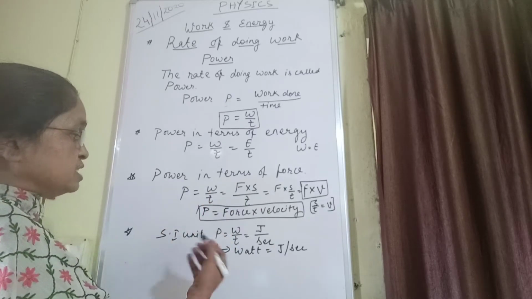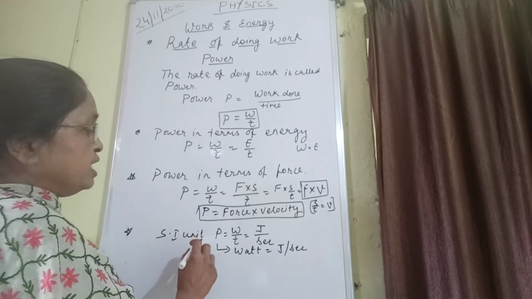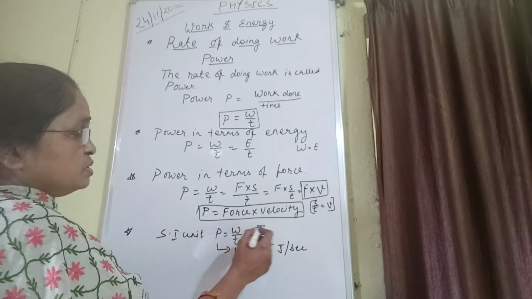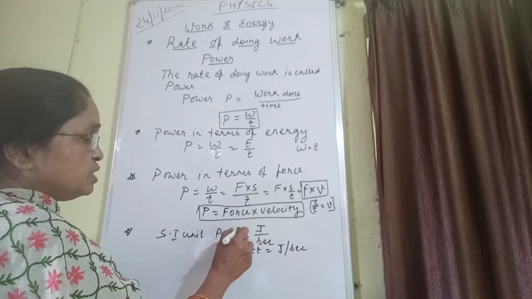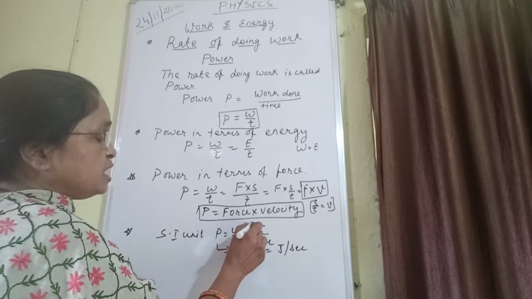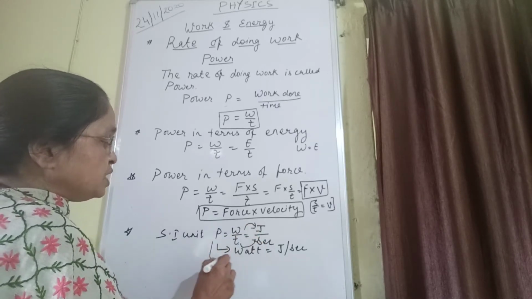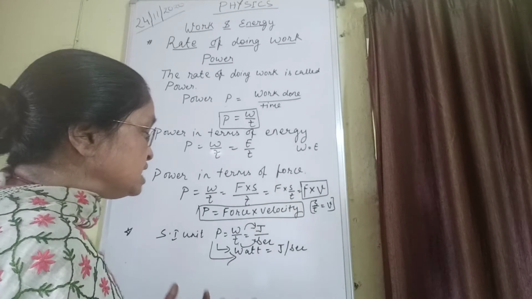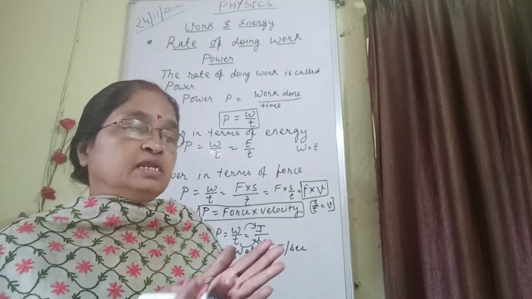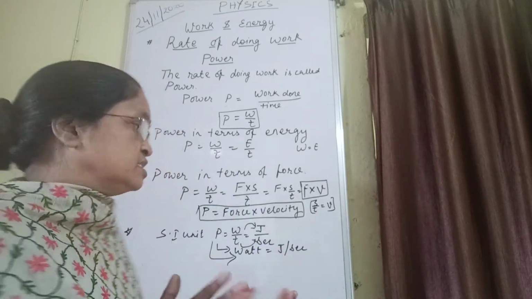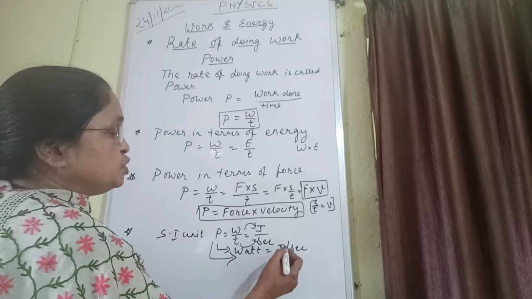So let us see the SI unit. The SI unit of power is watt. P is equal to W by T. The SI unit of W is joule, the SI unit of time is second, and the SI unit of power is watt, which is named after a scientist. So, watt is equal to joule per second.